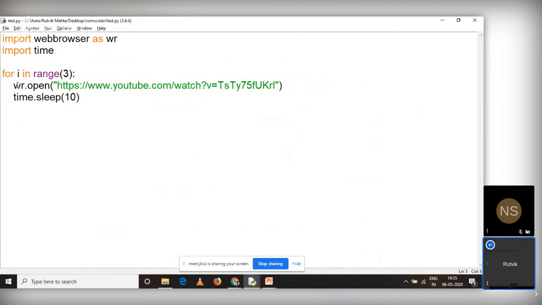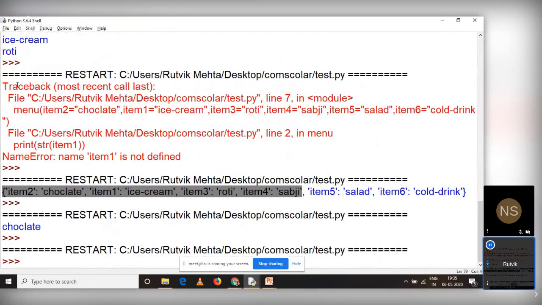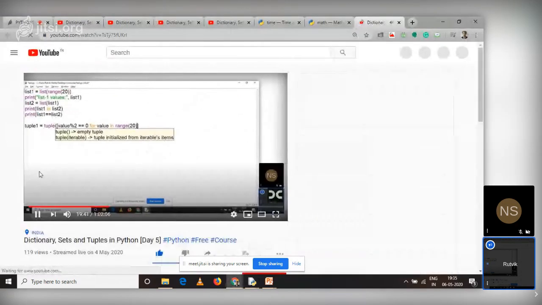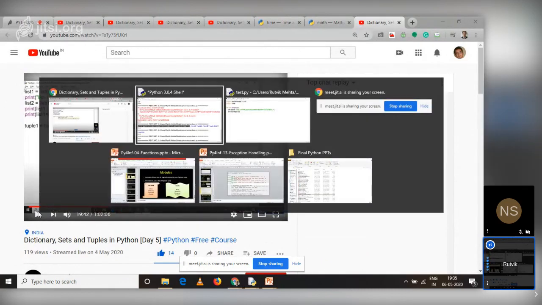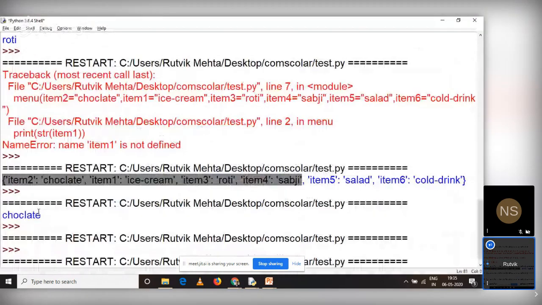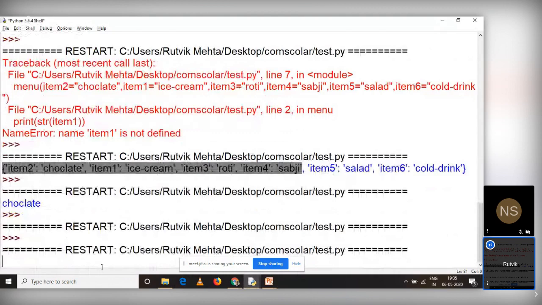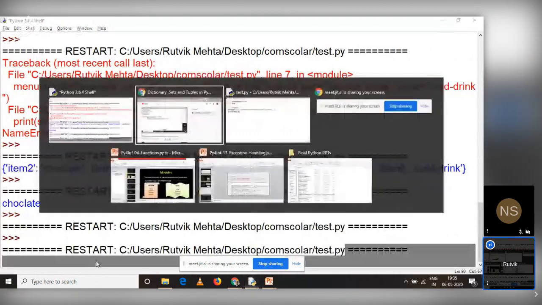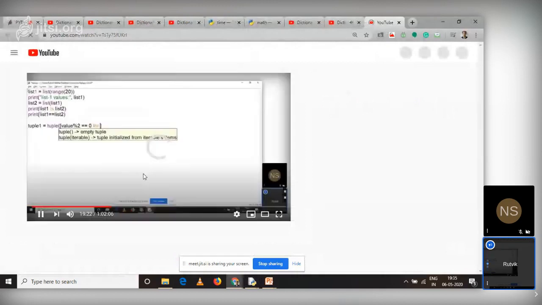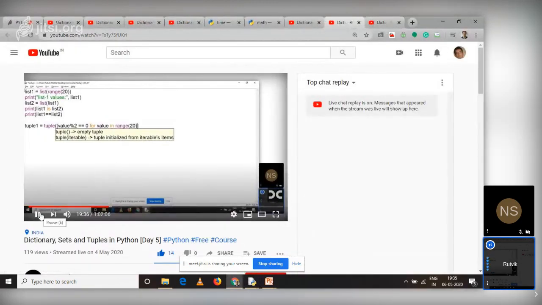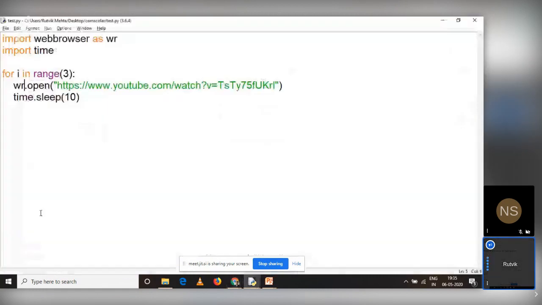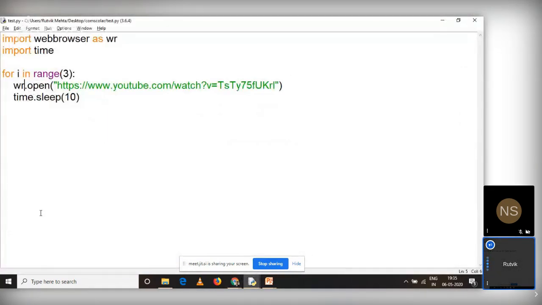So if I run it, it is opening YouTube for me, and this will open 3 times. It will be opening my particular page 3 times. So I'm just stopping my program with Control C. Okay, it is completed. So this is opening 3 times. So this is one more way to open or use modules in Python.